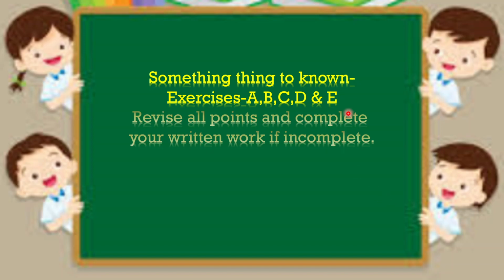Exercise ABC you have to write in your textbook with pencil, and D and E you have to write in your CW book. Is that clear? Revise all points and topics and complete your written work if incomplete. अगर incomplete है सब काम तो complete पूरा करो and first note down all points. Okay, that is more important.